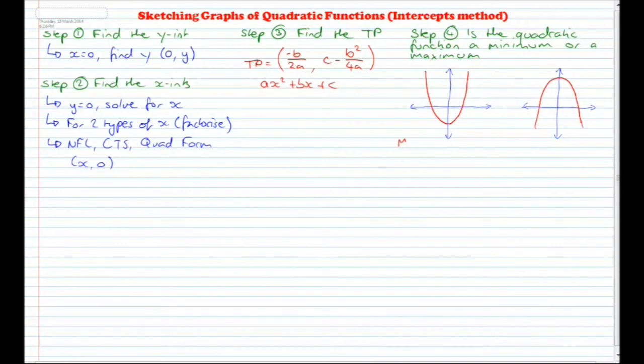So here we have a minimum parabola, and we get this when our a value, that is the number out the front of the x squared, is greater than 0, or positive. And we have a maximum parabola, and you get this when our a value is less than 0, or negative. So if you have a negative x squared, for example, it's going to go from a down point all the way up to a maximum point and then continue going down as you go along the x value.